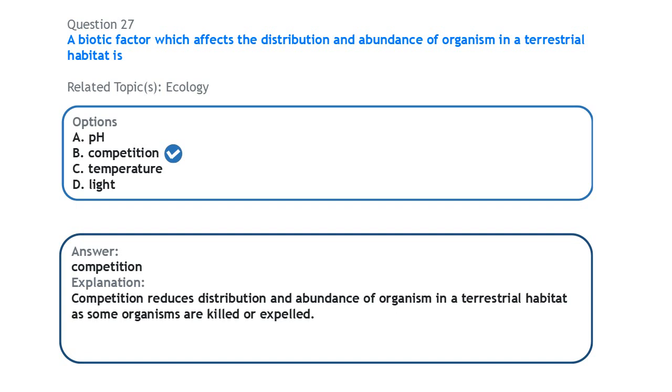So what happens in competition is that because the resources in an ecosystem are not enough, because they are not in abundance, the organisms tend to compete for access to these limited resources. So that is what we call competition. And in the process, some organisms are killed or eliminated, and some of them are expelled from the habitat.